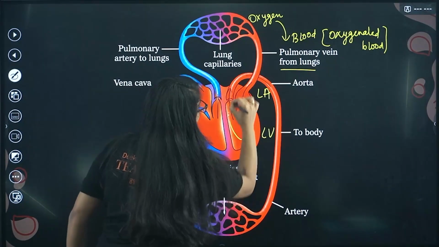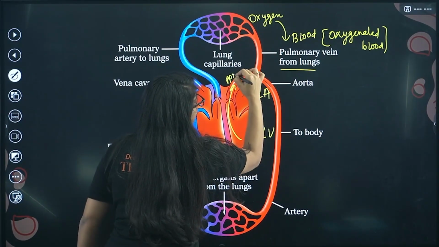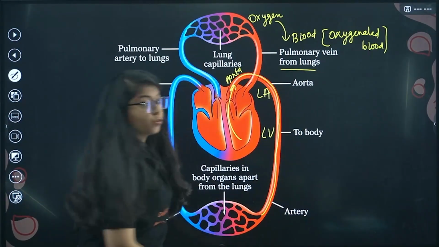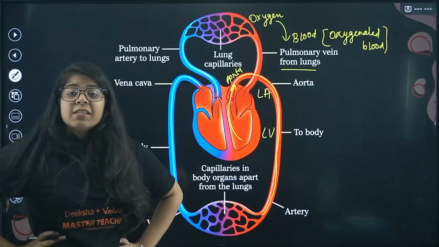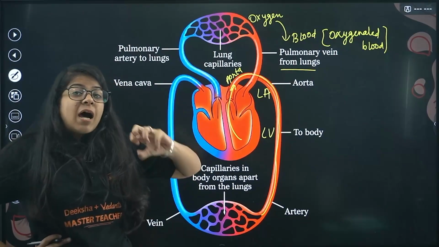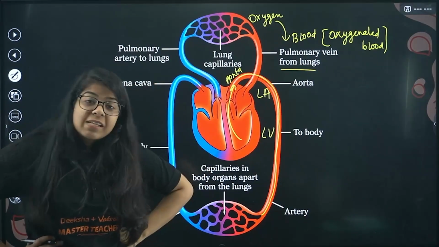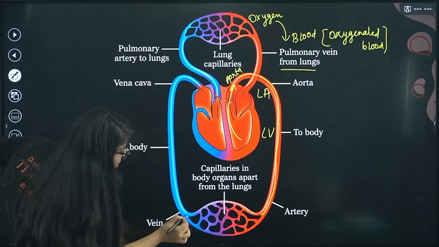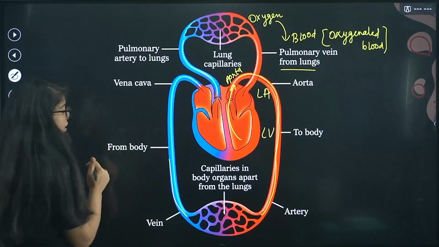From here the blood goes into the aorta, then into the blood vessels and into your body, your organs. We have capillaries to transfer the blood from our blood vessels to the cells. All that capillary action happens here, and deoxygenated blood comes out of the organs.